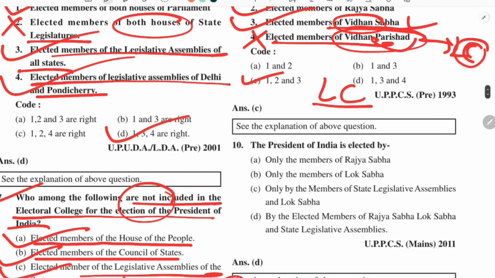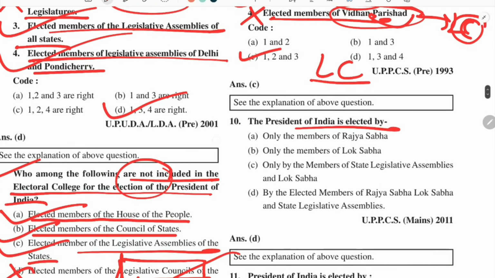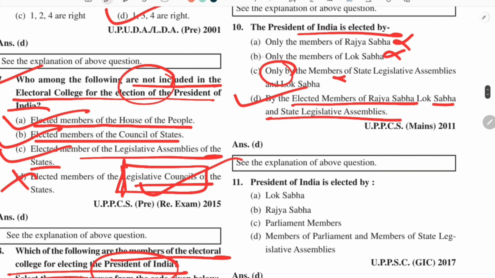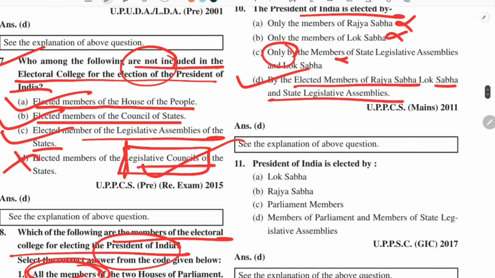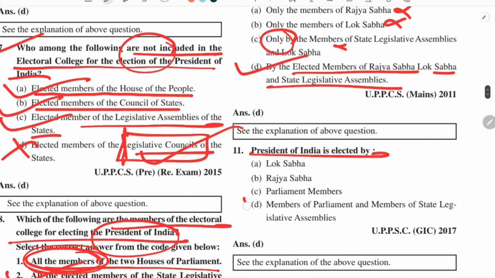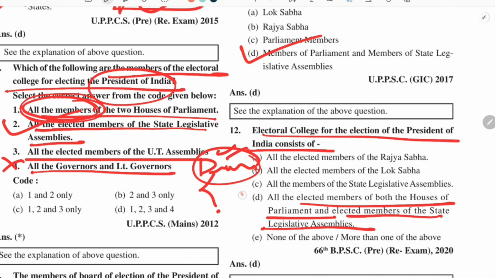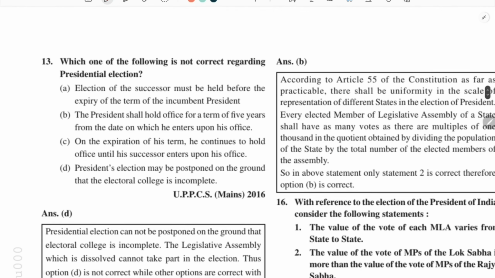The president of India is elected by only the members of Rajya Sabha, incorrect. Only a member of Lok Sabha, incorrect. By the elected members of Rajya Sabha, Lok Sabha and state legislatures, that is correct. Where we see the word only, we have to be very careful. The President of India is elected by members of Parliament and members of state legislative assemblies, that is correct. The electoral college for the election of president consists of all the elected members of both houses of Parliament and elected members of state legislative assemblies, that is correct. So in this way you can easily guess the answers.